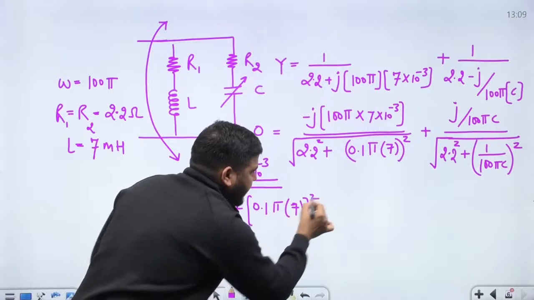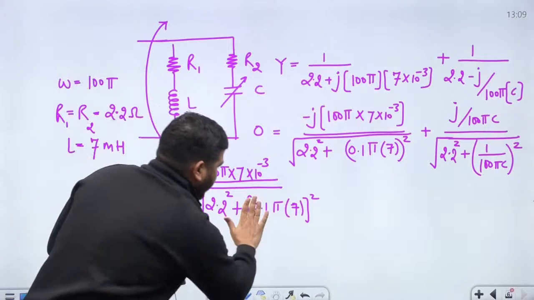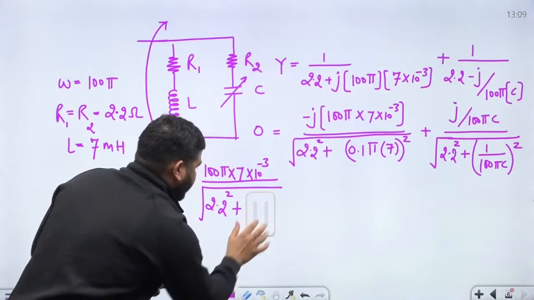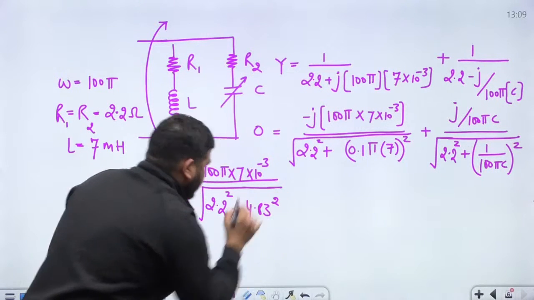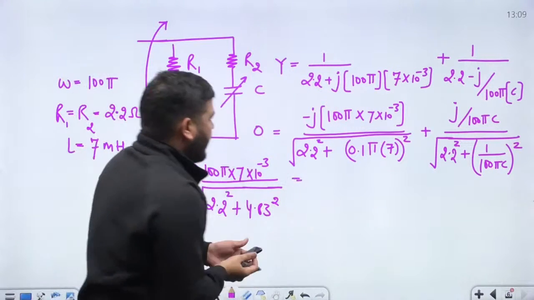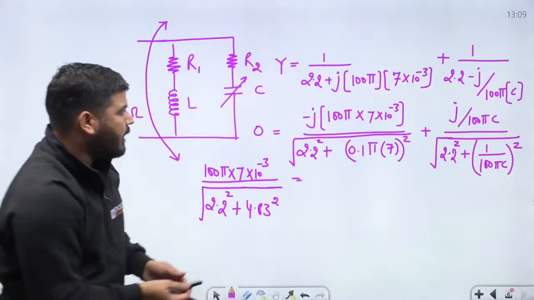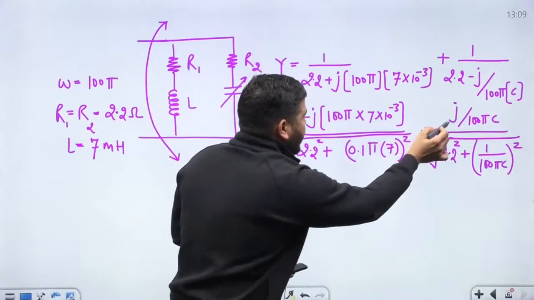This value came out to be 4.83, and we take the square of that. Now I have taken this part on this side, and let's calculate this value also.